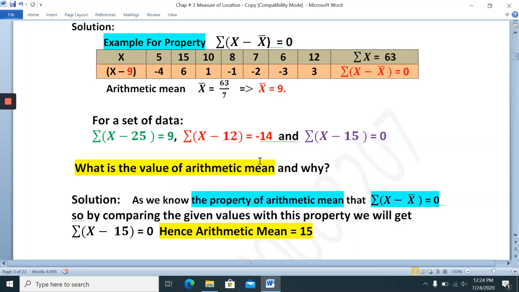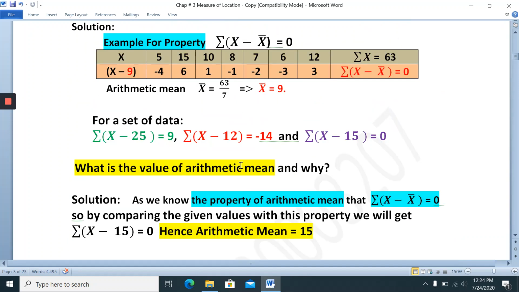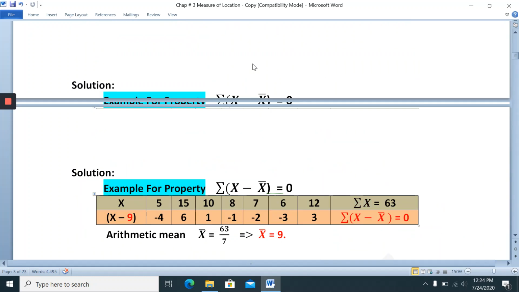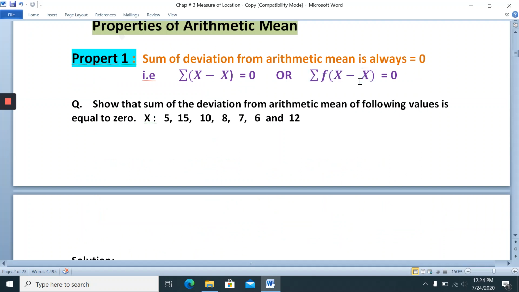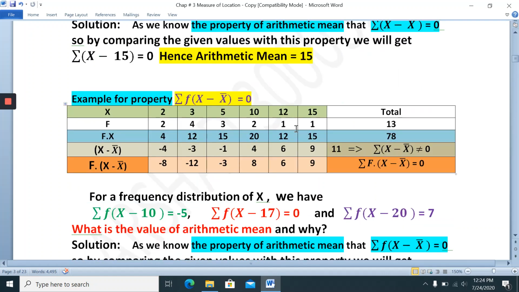Now the second one. Now summation f times x minus x bar, where the frequency is given, how to solve it to equal 0? This one was without frequency; now consider with frequency. So this is now with frequency. This is a question.